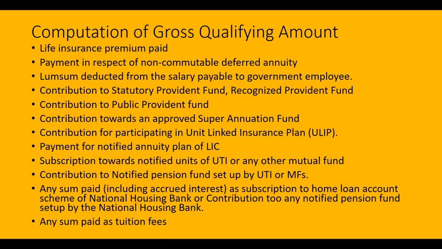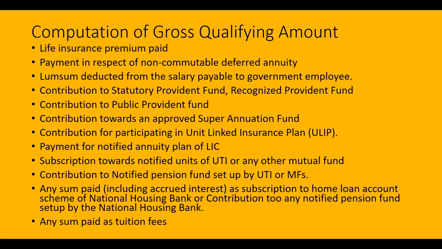Say for example, if the assessee is not covered by the pension, then in such case he will contribute for a non-commutable deferred annuity. So only after his retirement or on his death, the sum will be paid to his successor or the inheritance. So in such case, the actual amount contributed or 20% of the salary, whichever is lower, is allowable here.